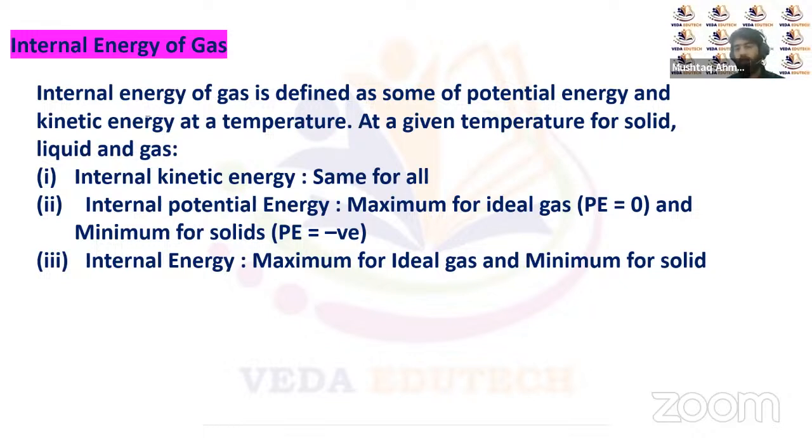Potential energy is minimum for solids. So the internal energy will be maximum for an ideal gas and minimum for a solid. This is the important thing with respect to internal energy.